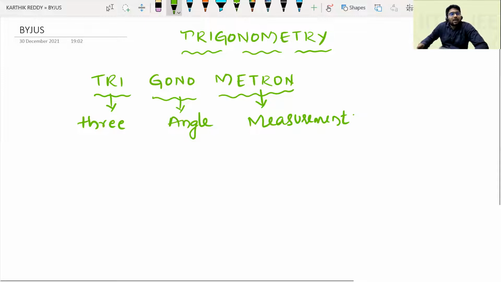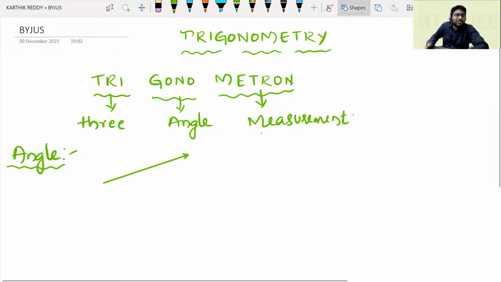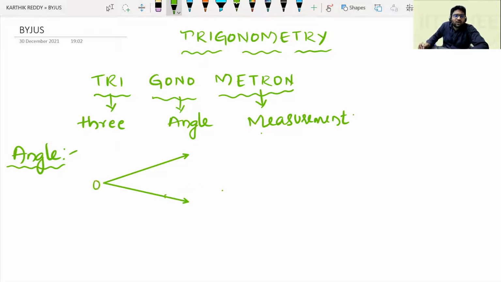And the basic terminology, the most important beginning of trigonometry, is angle. Angle is defined as the union of 2 rays. We define angle as the union of 2 rays. So how is an angle formed?